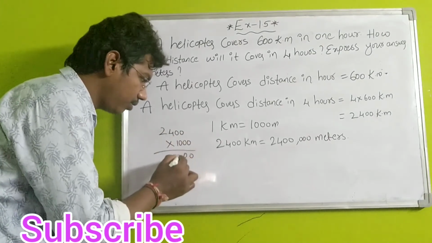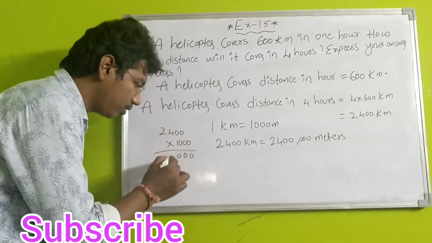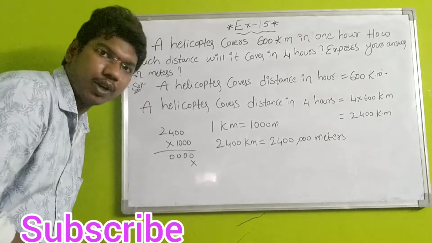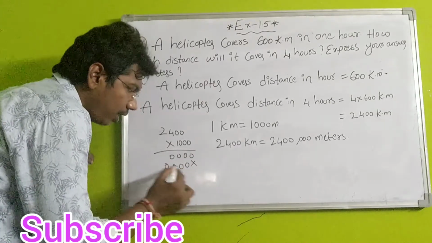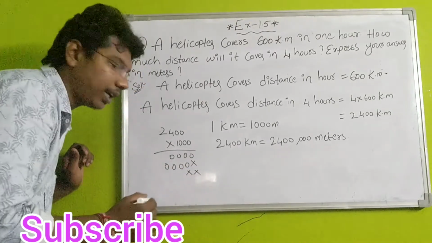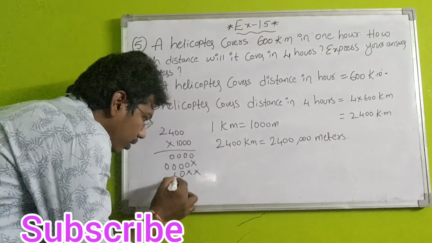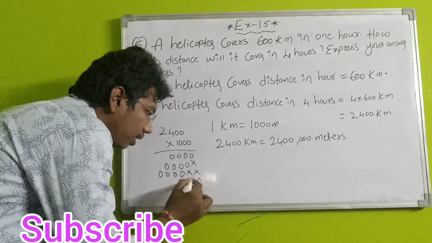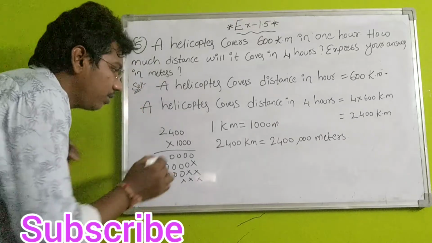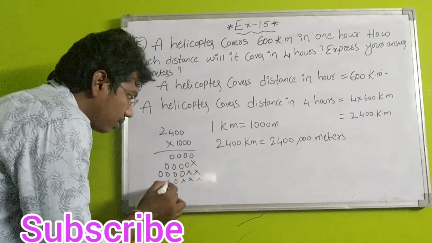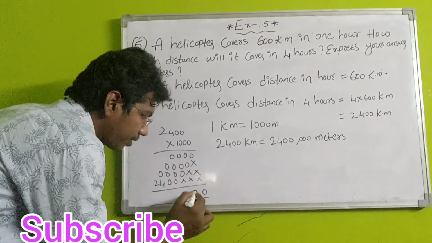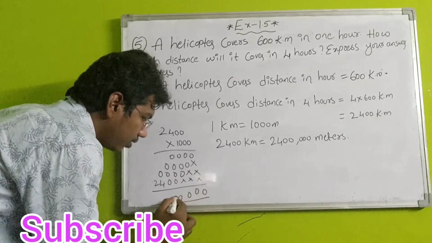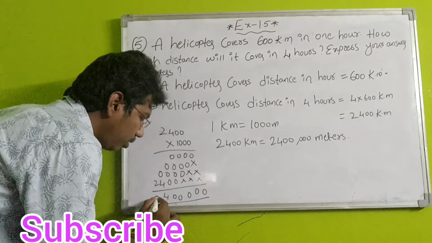0, 0, 0 into 4, 0, 0 into 2, 0. To one number converted, put 1 into. Next one more 0. 1, 2, 3, 4. Why? Because if you multiply with 0, you will get answer 0. 1, 2, 3, 4. Next 3 numbers completed, put 3 zeros, 3 into. Next 1 0 is a 0, 1 0 is a 0, 1 4 is a 4, 1 2 is a 2. Now add this final answer 0, 0, 0, 0, 0, 0 plus 4, 4, 2.